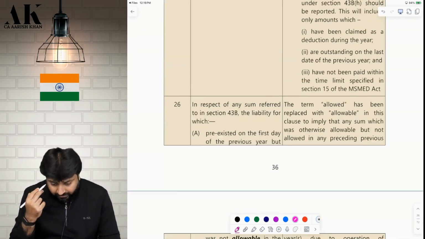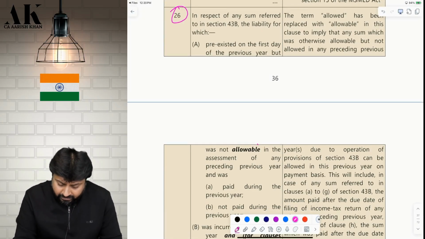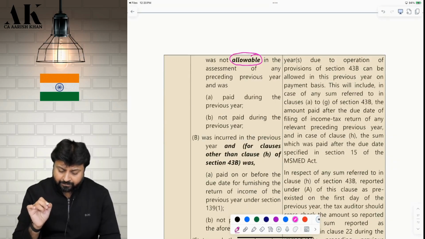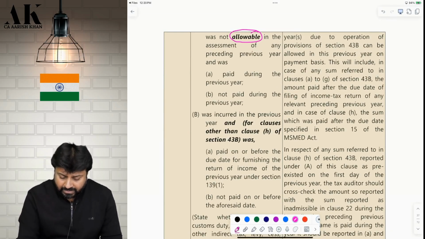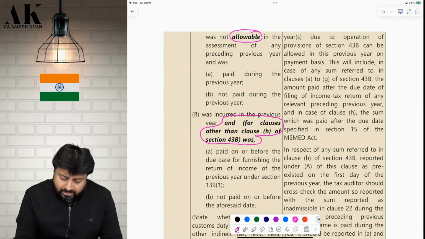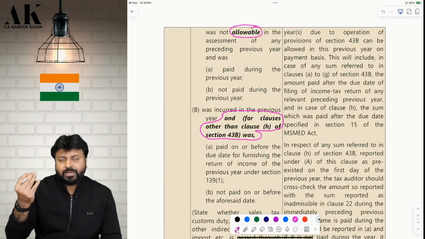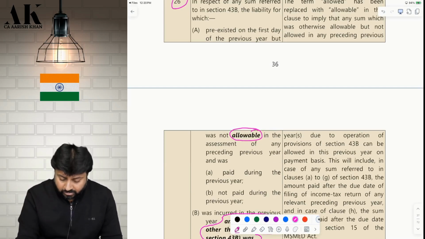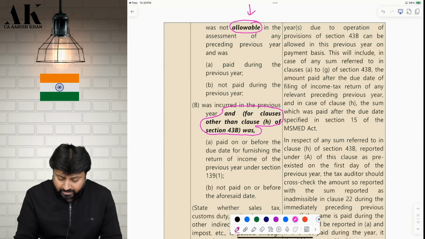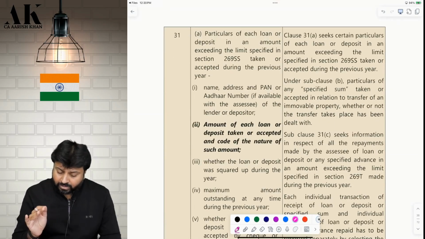Now in the next clause, in clause 26, they have just written one word over here. Allowable they have put over here. There is no other mention over here. And here they have made a few additions: "other than for clause" and "for clause other than clause H of 43B." So they have mentioned two points over here. Whatever is highlighted, that is only the amendment. Rest all is the same as what you have done earlier. So here they have put the word allowable. Okay. And here they have put this sentence, and for clause other than clause H of 43B. There is no other amendment over here.